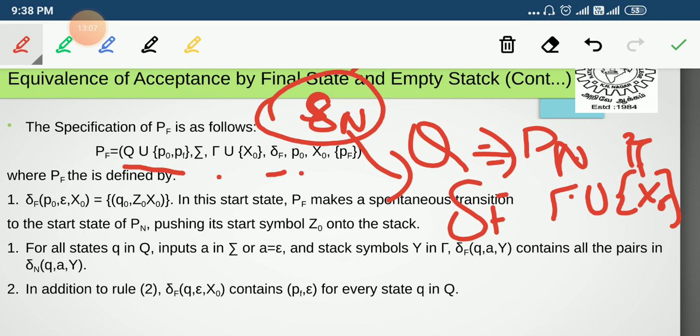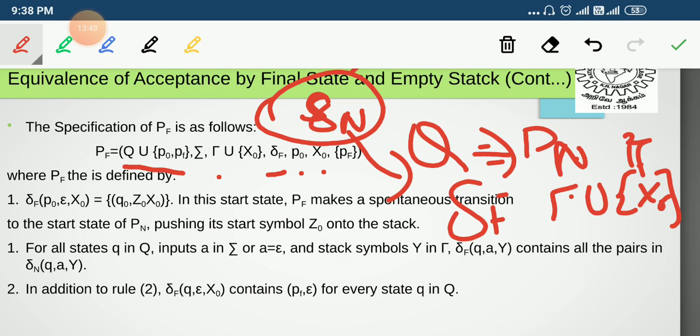And p0 is a start state, because q0 is the start state of our Pn, and here we are going to construct that Pn into Pf, so we are introducing the new start state as p0. X0 is the initial bottom stack marker, because we are pushing the new bottom stack marker as X0, not Z0. X0 is the bottom stack marker of our Pf, and Z0 is the bottom stack marker of our Pn.